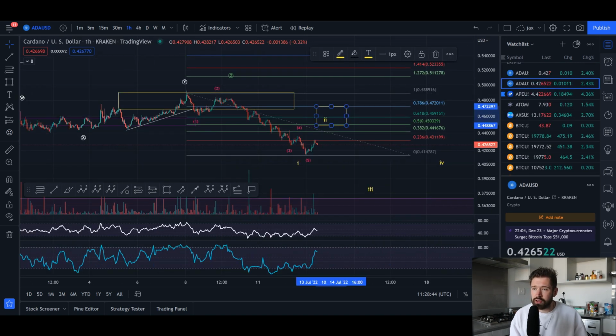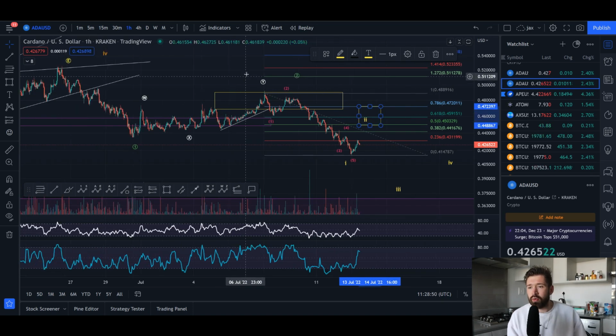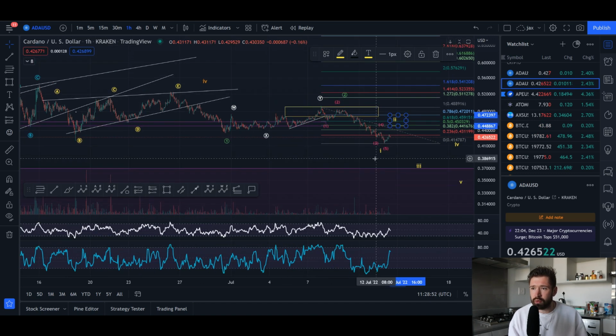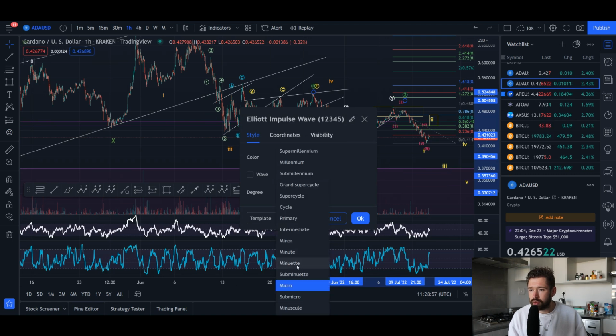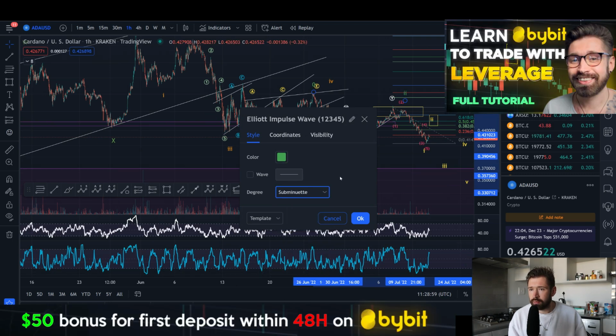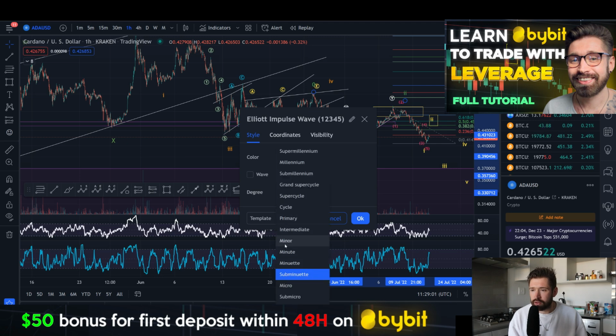So if we do see a bounce here, look for it to get rejected in between about 45 cents and 47 cents. If we are putting in that wave 2, as I've been mentioning, I do think we're going through a larger wave 3. I'm actually going to change this to sub-minute. No. Hold up, guys. Let's change it.